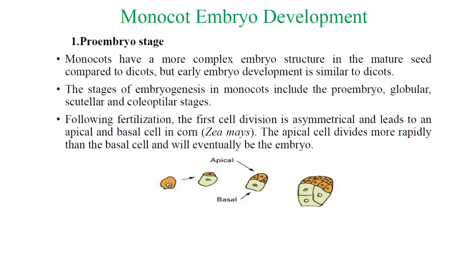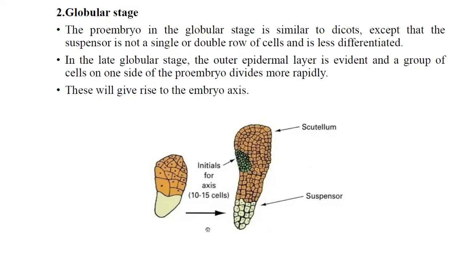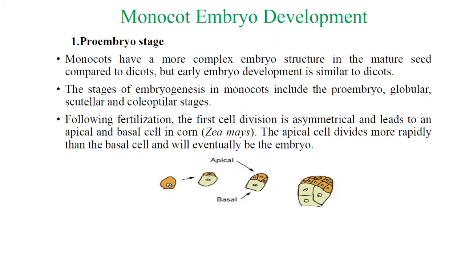The stages of embryogenesis in monocots include the pro-embryo, globular, scutellar and coleoptilar stages. These are the four stages by which monocot embryo development takes place. Following fertilization, the first cell division is asymmetrical and leads to an apical and a basal cell. Yes, from the single cell there is the formation of cells by division.